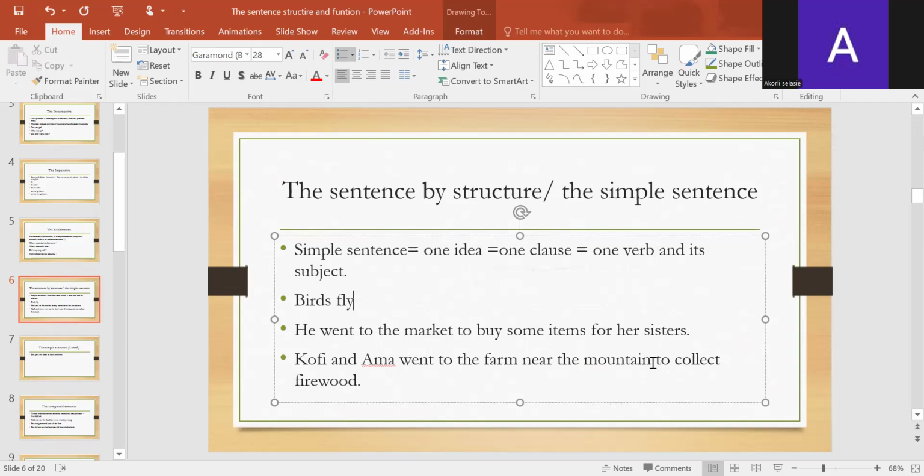For a sentence to be called a compound sentence, it must have two main verbs, if possible, each with its subject. As you can see in this case, the sentences here are all simple sentences.